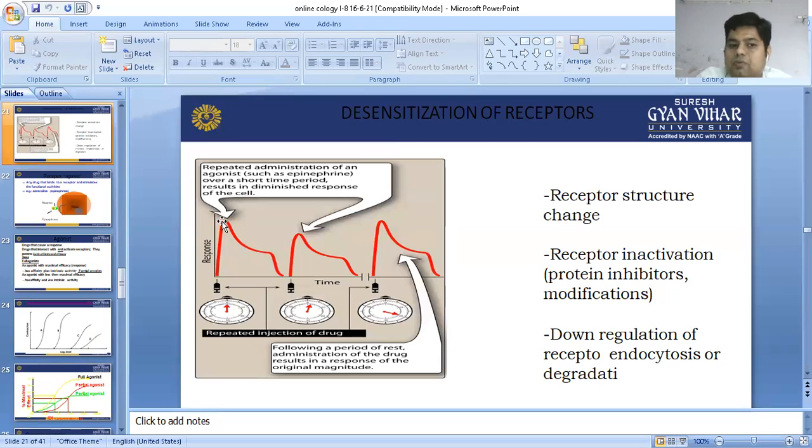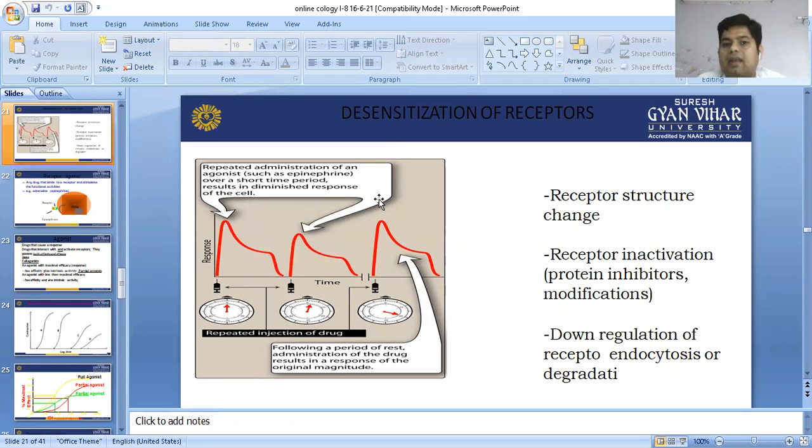Once we give the drug, the peak is high. After some time, when epinephrine is given again, a downfall is seen with repeated administration. After giving a gap of time, it will again achieve the same peak as the first peak.